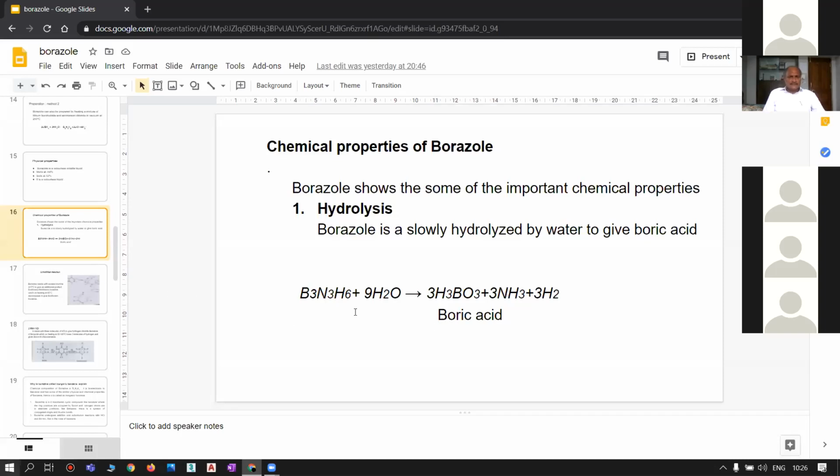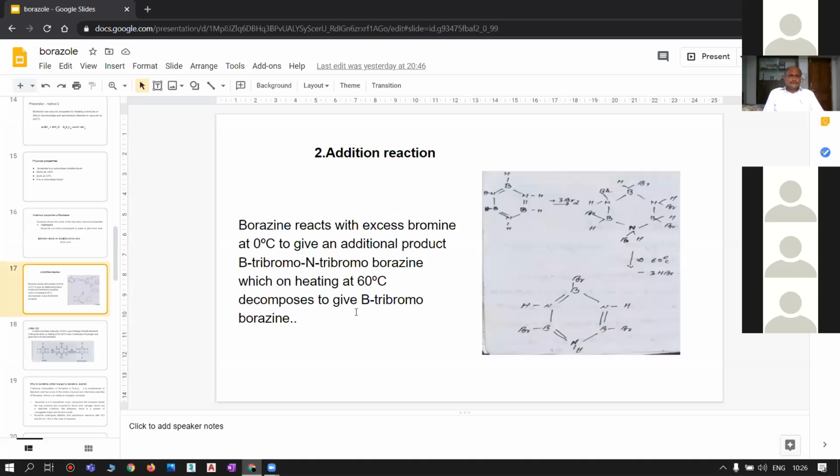Coming to the second property, that is addition reaction of borazine. Borazine, as you know, undergoes an addition reaction.